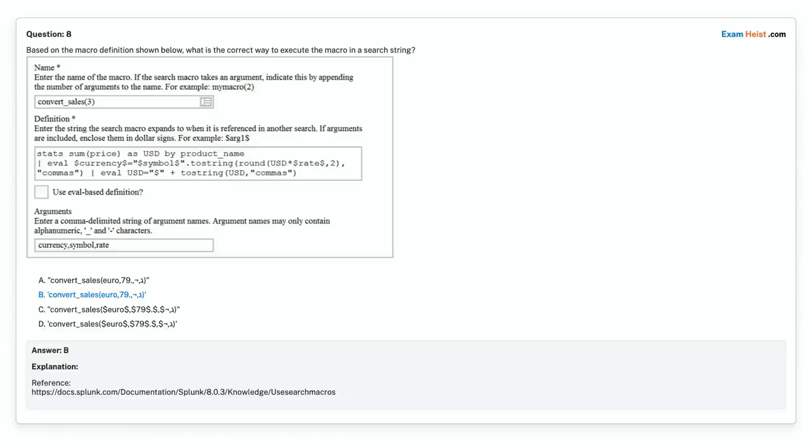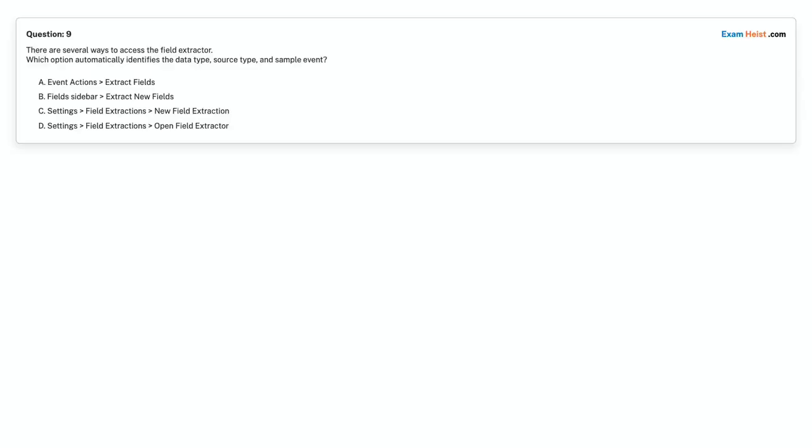Correct answer is Option B. Convert_sales, euro, 0.79.